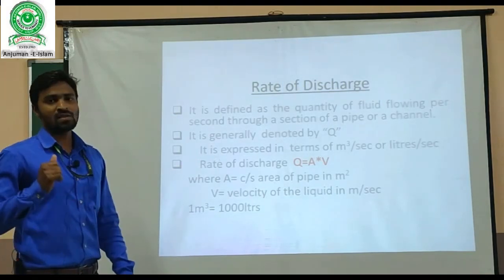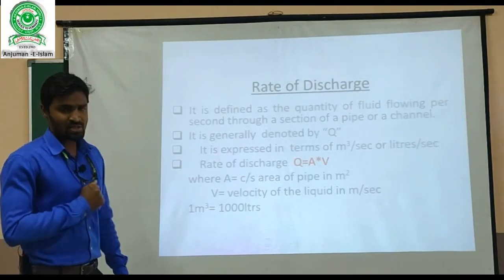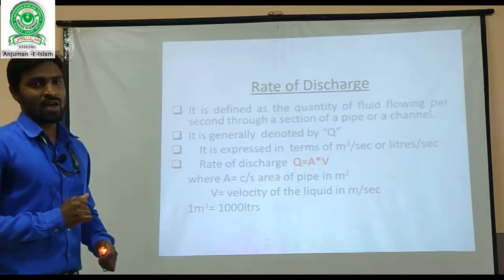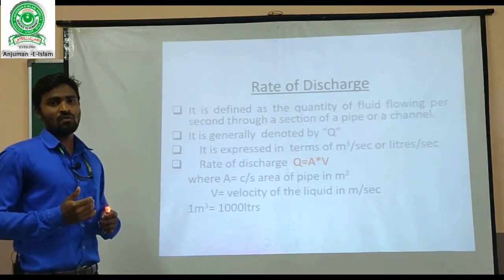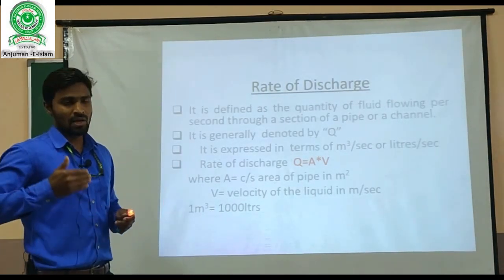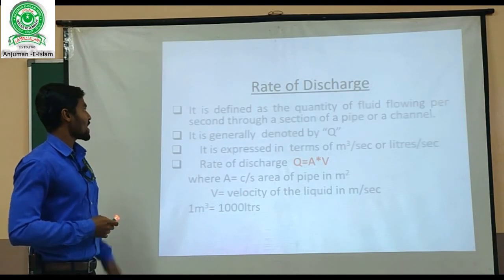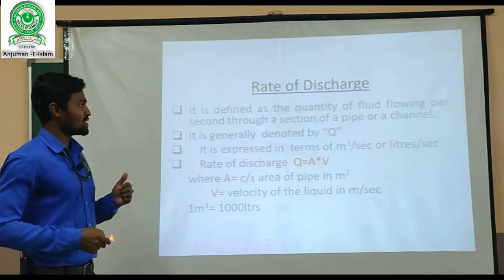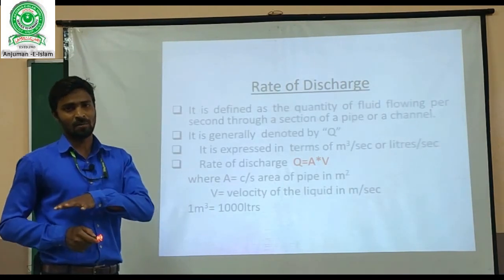The next main topic is rate of discharge. Friends, what is rate of discharge? In a simple way, it is the quantity of fluid coming out of the pipe in a certain time. Systematically, it is defined as the quantity of fluid flowing per second through a section of a pipe or a channel.